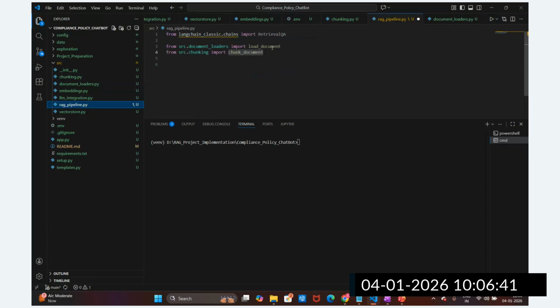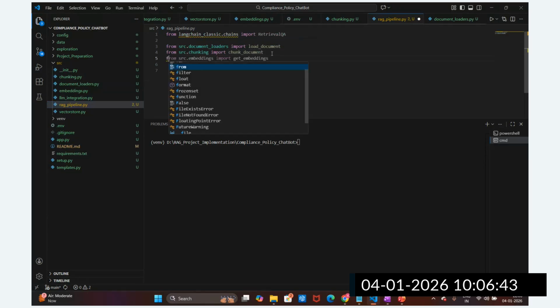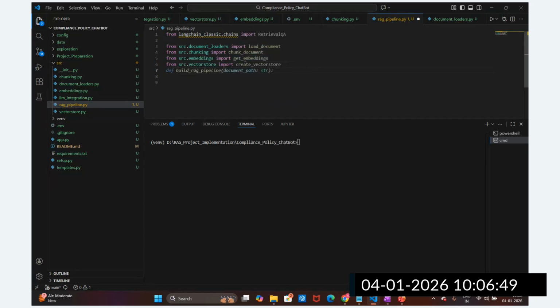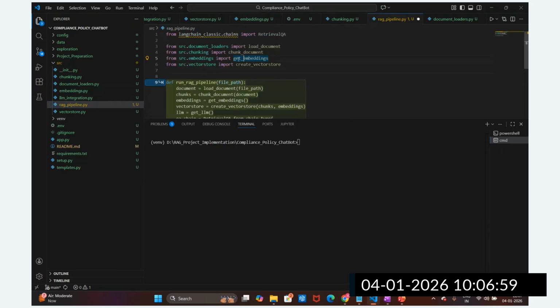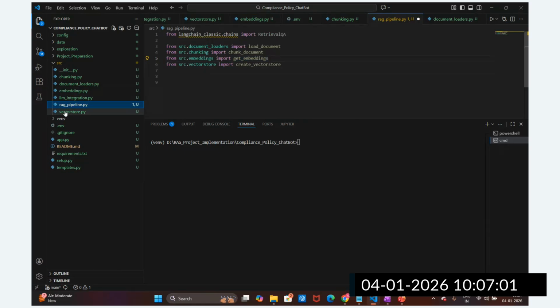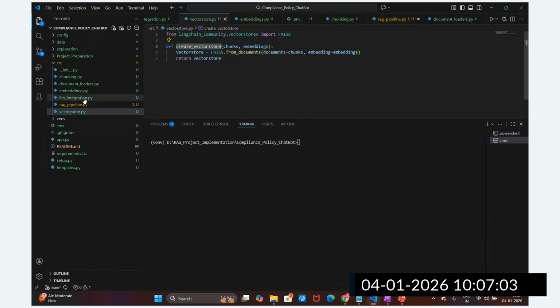After that, what is the next step? From src embedding models and the vector store, we are going to use create vector store. This is how we are going to utilize all of this. From the embeddings, we are going to import get embeddings. Then from the vector store, we are going to import create vector store. This is how we are going to import here.